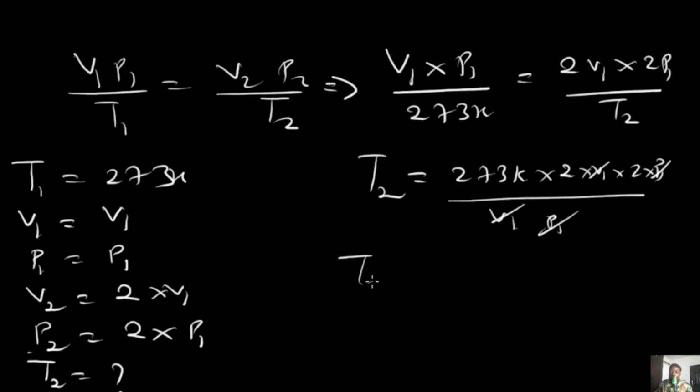In this case, T2 equals 273 multiplied by 2 times 2, and that is going to give us 1092 Kelvin. So basically, you will notice in this case that the temperature was increased to 1092 Kelvin. Having said this, we will be bringing this particular study to an end.